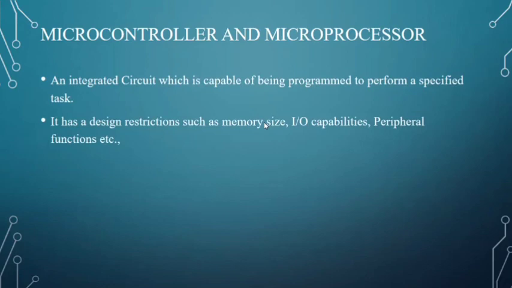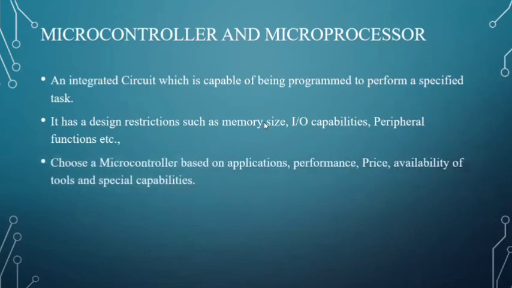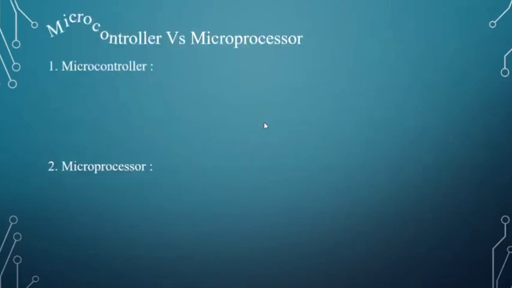It has design restrictions such as memory size, I/O capabilities, peripheral functions, etc. Choose a microcontroller based on application, performance, price, availability of tools, and special capabilities. What is the difference between a microcontroller and a microprocessor? Let's see.